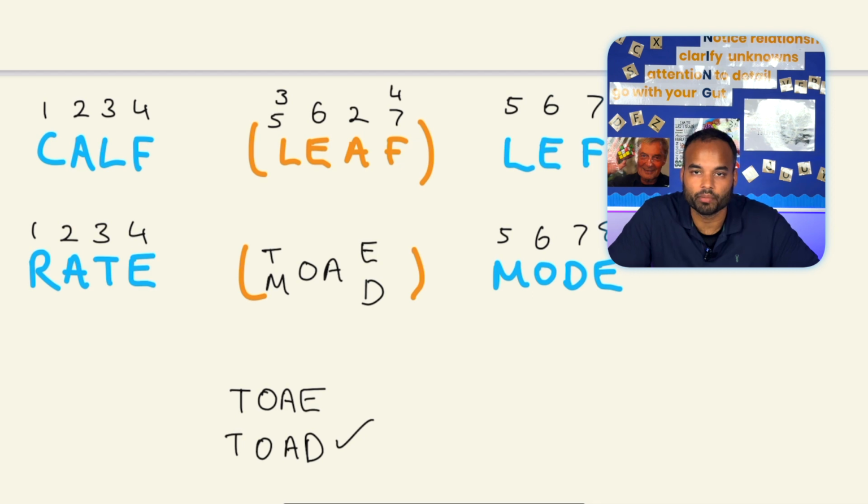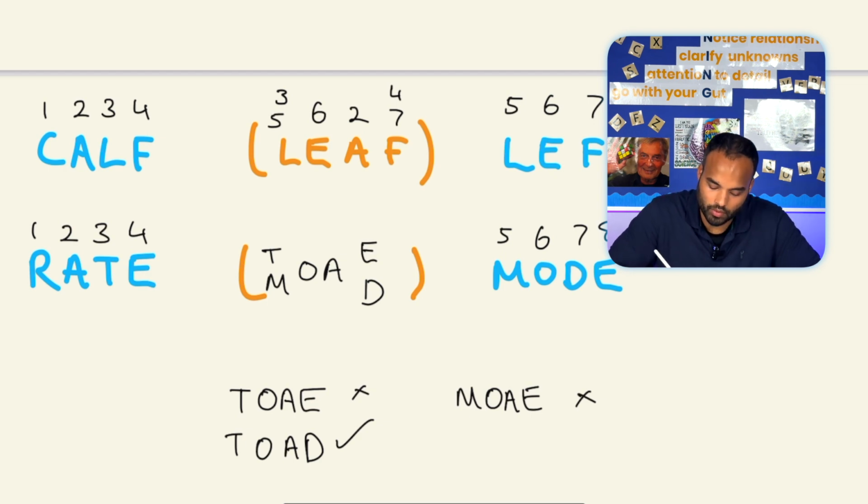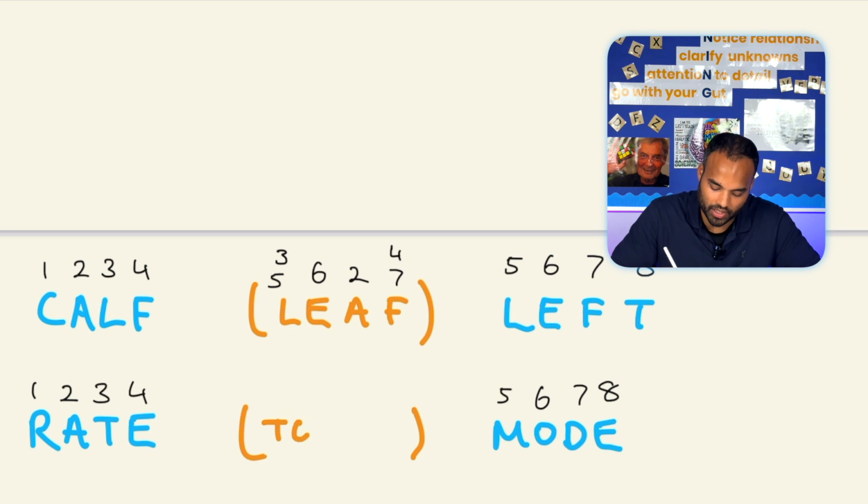But let's just double check and make sure that we don't have any other word there. So if we now keep the first letter as an M, you could have M-O-A-E, which is not a word, right? And then maybe changing the E to the D. Does that become a word? M-O-A-D, moad? No, that's not a word. So the answer in this particular case is toad.